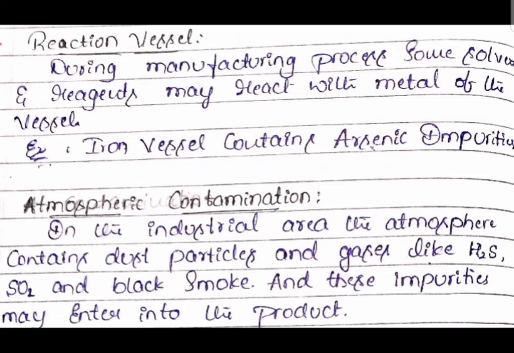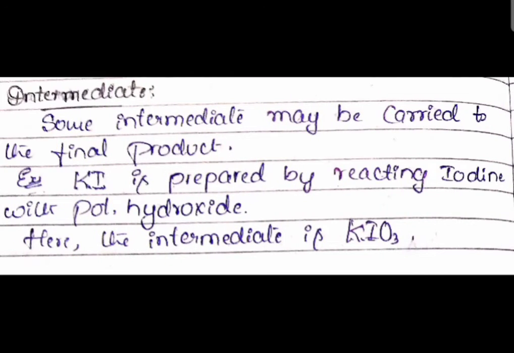Reaction vessel: during the manufacturing process, some solvents and reagents can react with the metal vessel. For example, if you are using an iron vessel, it contains arsenic impurity, which may react with the solvent or reagent. Atmospheric contamination is also a source of impurity. In an industrial area, the atmosphere contains dust particles and gases like H2S, SO2 and black smoke, which may enter into the product and act as a source of impurity.